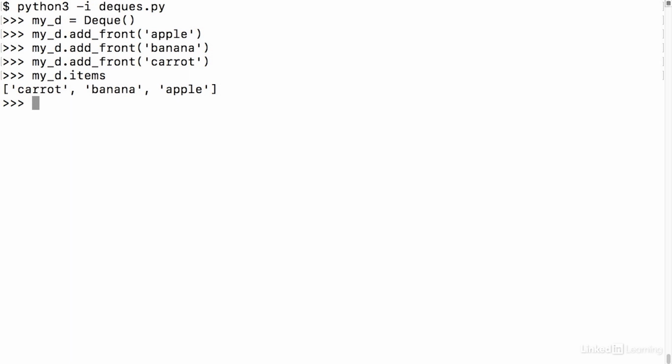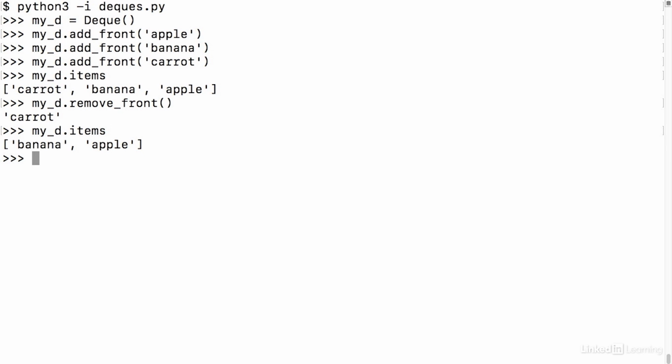Let's try out our new remove front method. If we do myD.removeFront, what I expect to happen is the string carrot should be removed and returned back to me. Okay, there it is returned back to me. Let's make sure it was also removed. If we do myD.items, we should see just a list that has banana and apple in it. And that's what we get. So remove front works just fine.